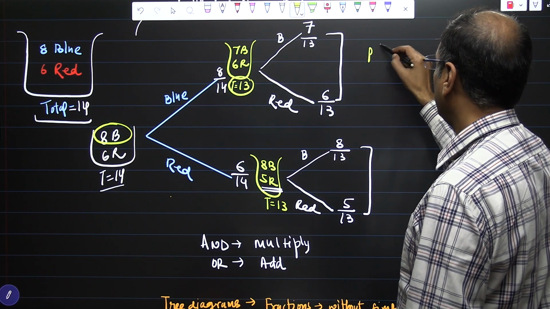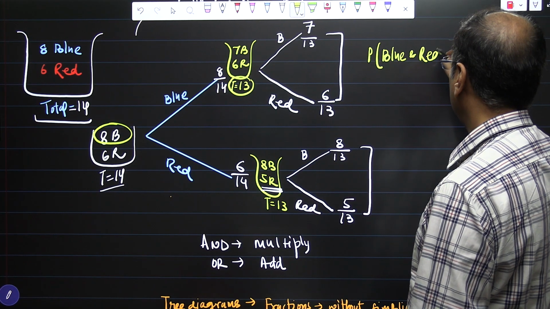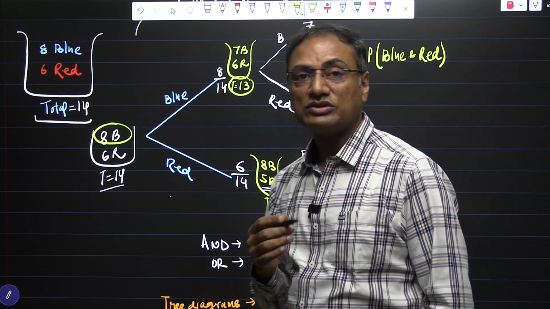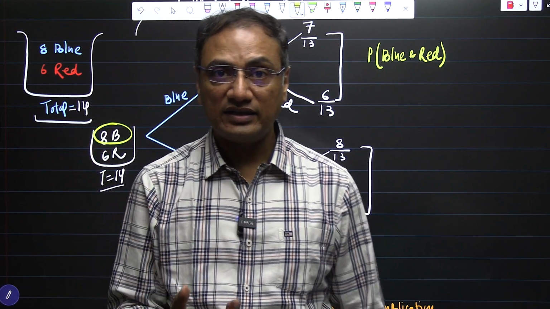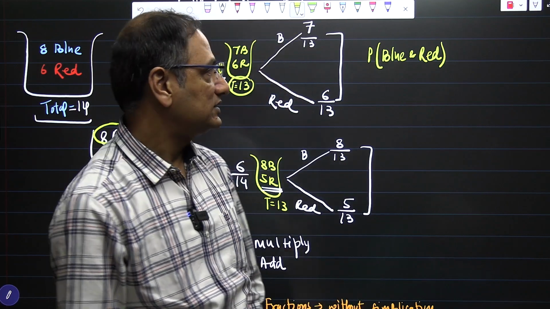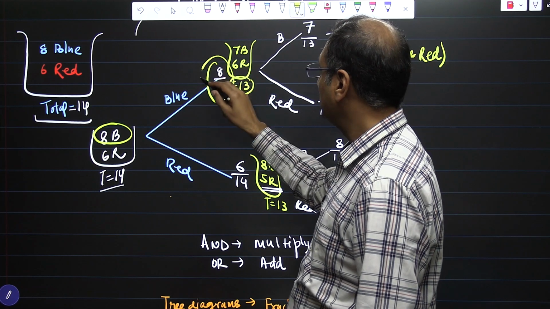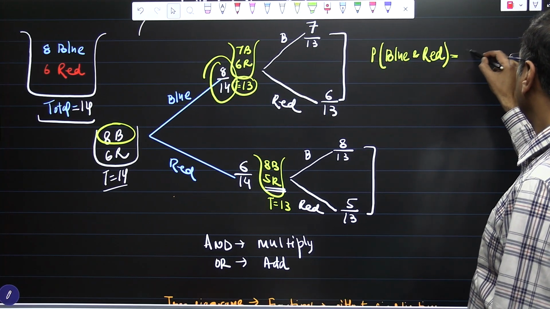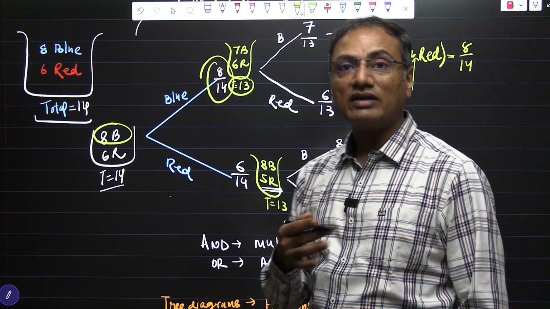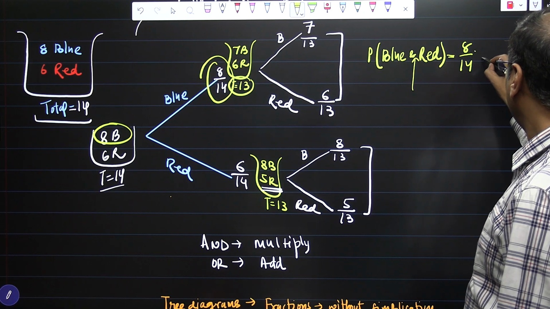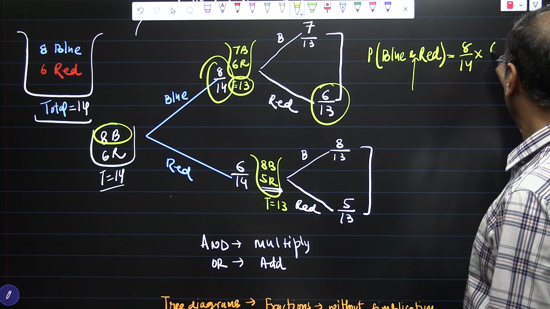So if you are asked the probability of getting blue and red, it means the question can be asked that in the first trial the person gets the blue ball, in the second trial he gets, let us assume, a red ball. So what are the probabilities? The probability of getting blue and red. So probability of getting blue is 8 by 14, and see carefully, the word here is and. Okay, so that will give you an idea that we have to multiply. So 8 by 14, and probability of red is 6 by 13, and we'll multiply these two and we'll get the answer.